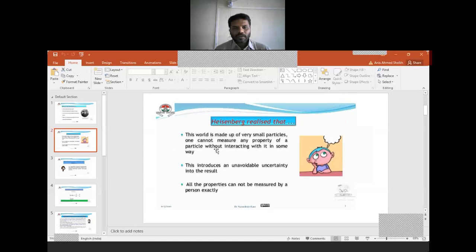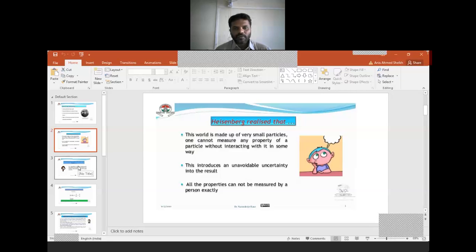We know that every moving object has a specific path or direction. So Heisenberg proposed that it is impossible to determine both the position and the momentum of a moving particle at the same time.